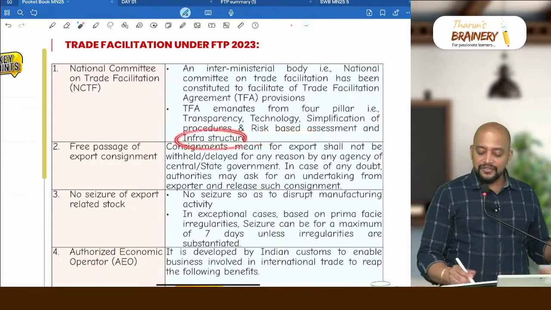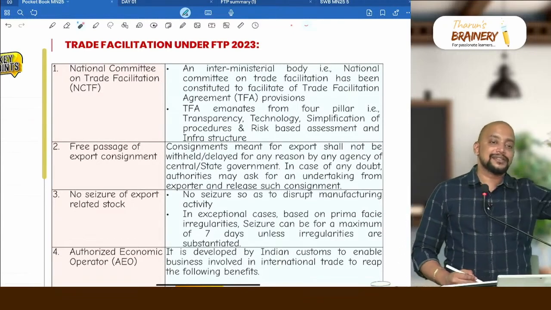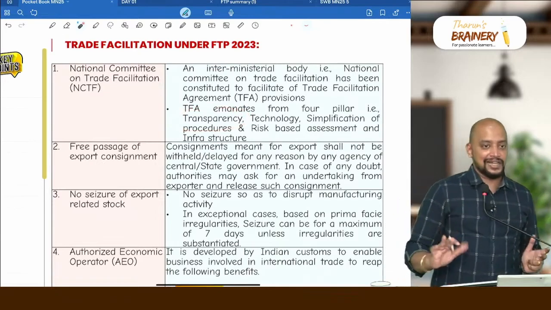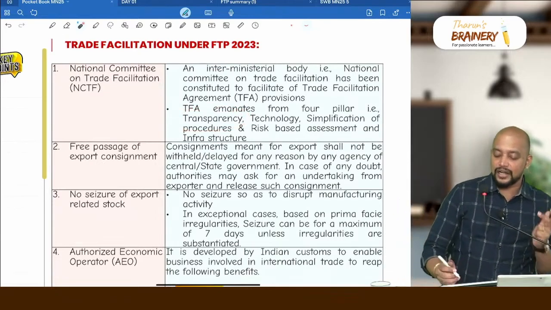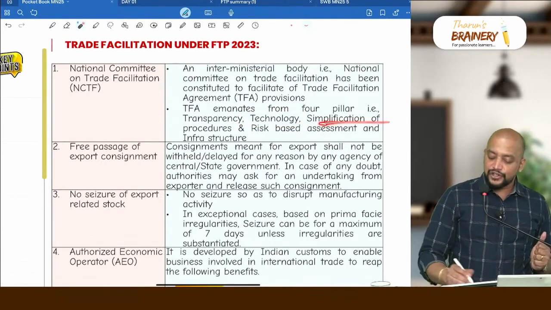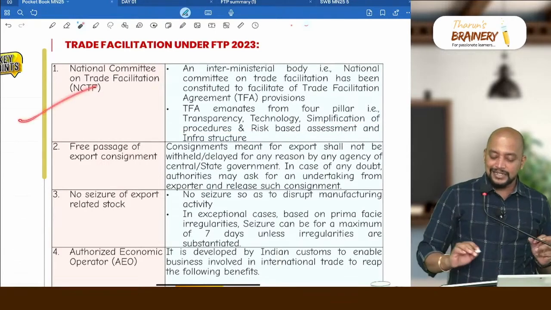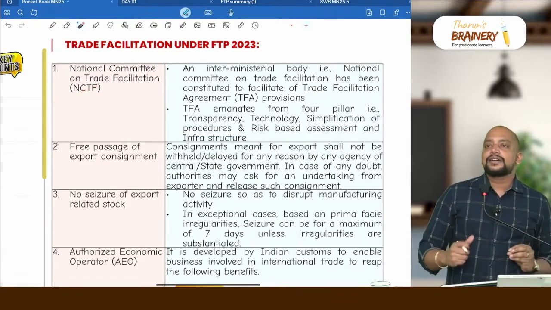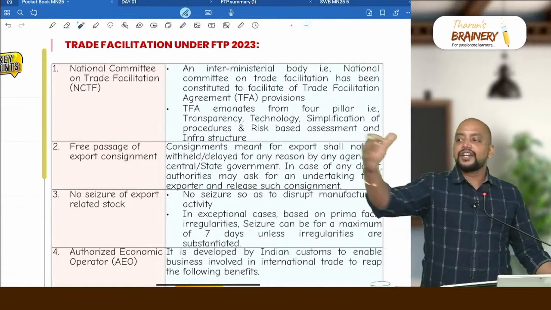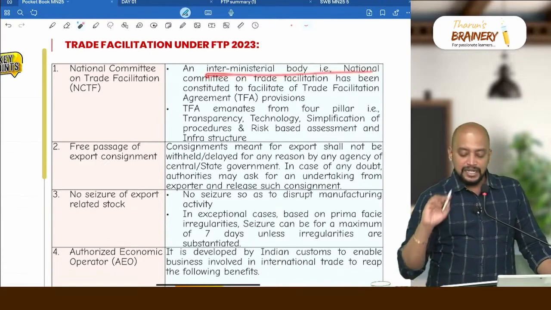So they will create proper infrastructure in India for the purpose of encouraging people to come to India and start their business, and they will be transparent with respect to all the provisions which are there. No bribe, no corruption, nothing of that sort. Then technology, everything will be online only, and simplification of procedures, that is ease of doing business. So these are the 4 pillars of this National Committee on Trade Facilitation, and it is like single window clearance, SWIFT facility, wherein you don't have to go to different people to get the permission. With one person itself you will get. That's why it is an interministerial body.